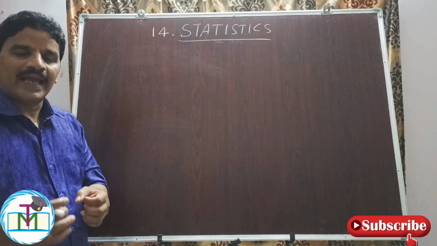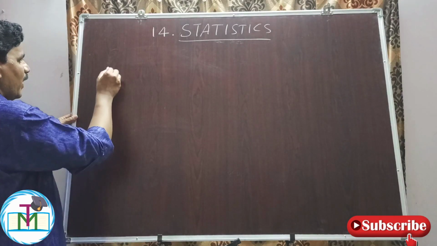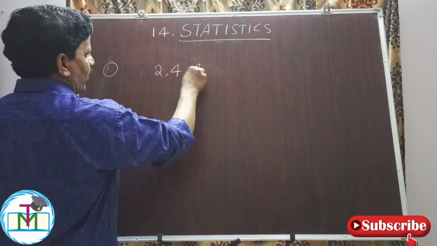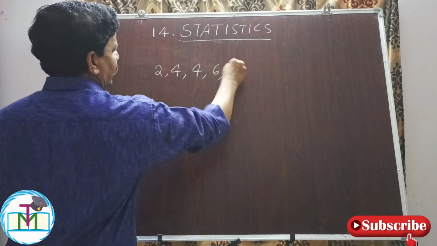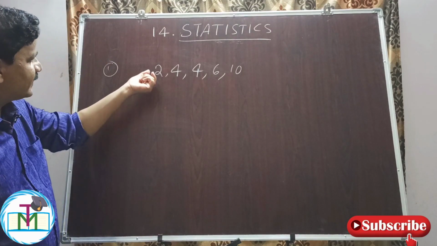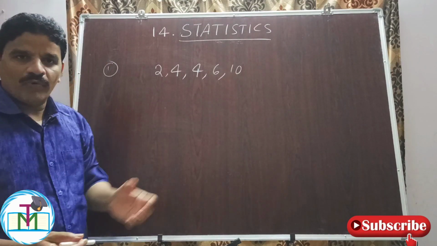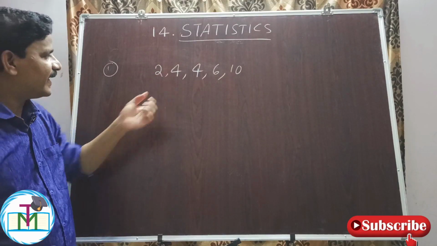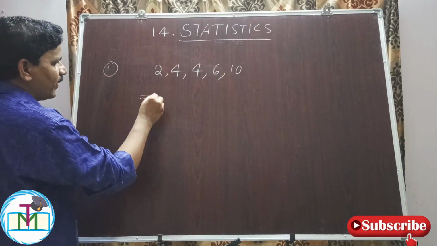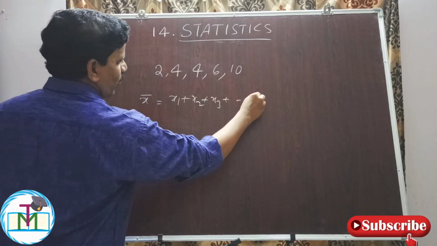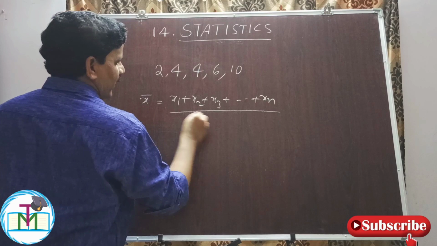Now we see one example. Find the mean of 2, 4, 4, 6, 10. Here these are x1, x2, x3, x4, x5. We have to find the mean of this raw data. Mean formula: x bar is equal to x1 plus x2 plus so on xn by n.